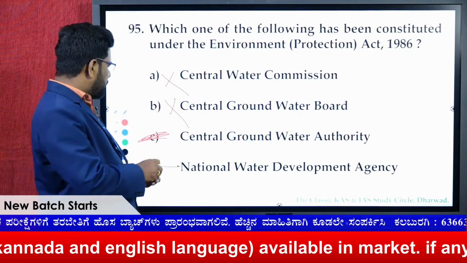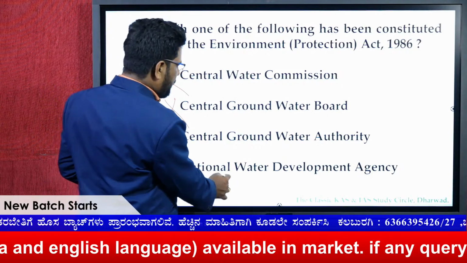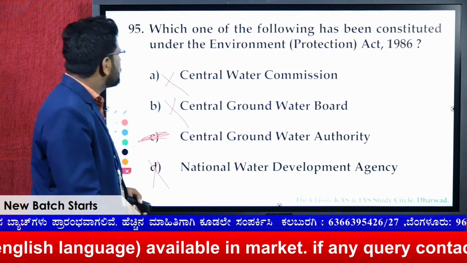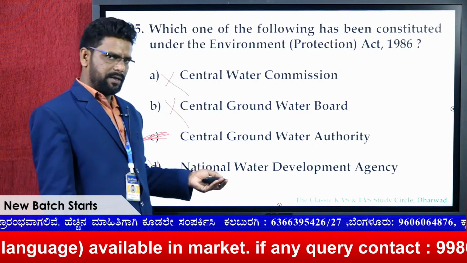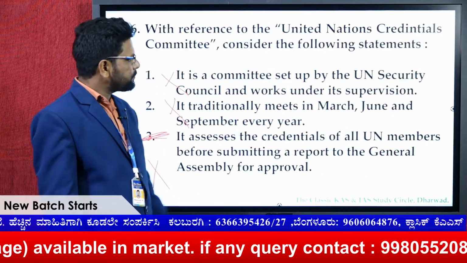And many more are there. So therefore here, the National Water Development Agency, this cannot be again. So therefore, for the 95th, the answer for the question is C.